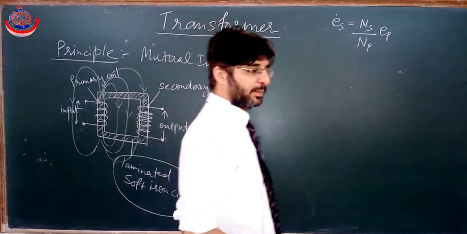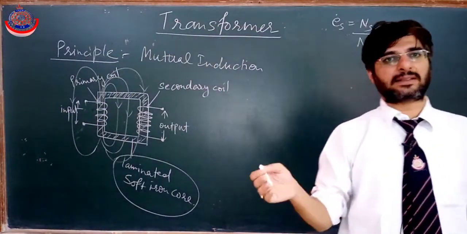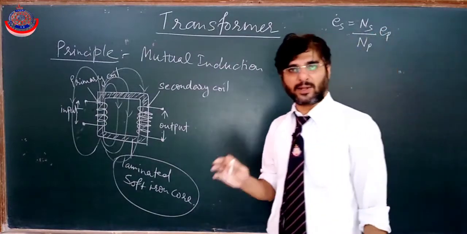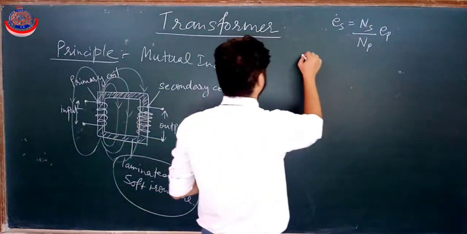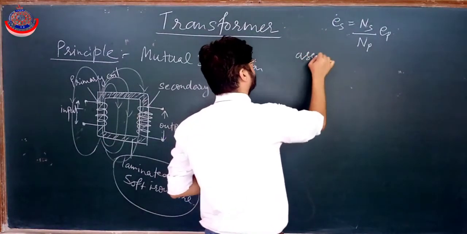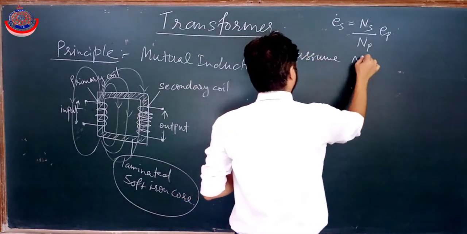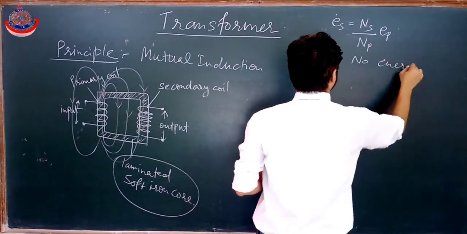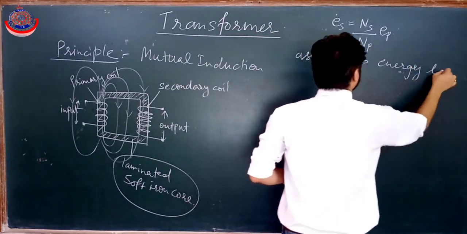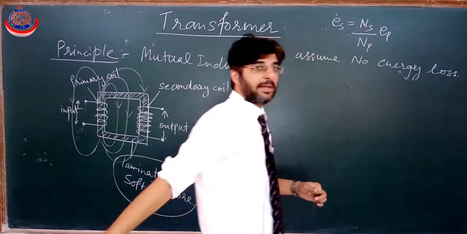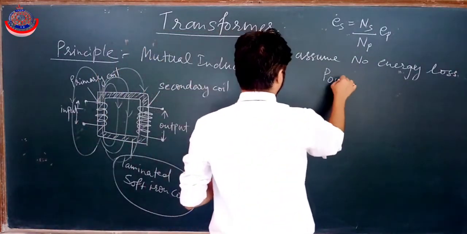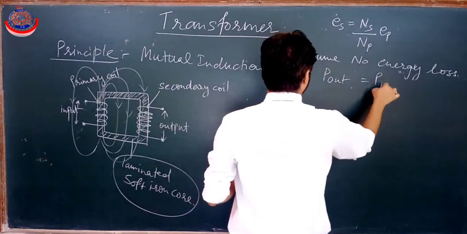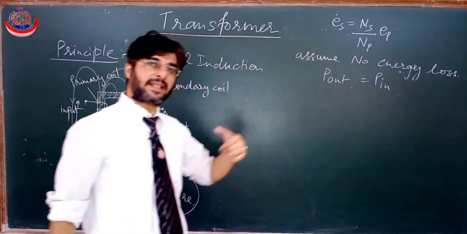Now if we assume that no energy loss is there, otherwise practically it is not possible, many losses are there, but if we are assuming no energy loss, it means input power will be equal to output power. मतलब जितनी हम पावर देंगे उतनी पावर हम रिसीव करें.